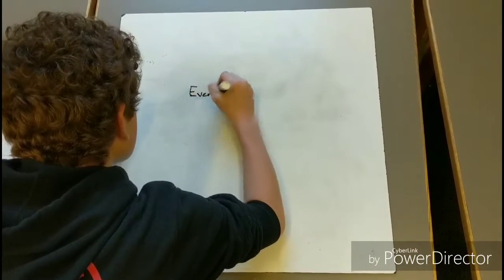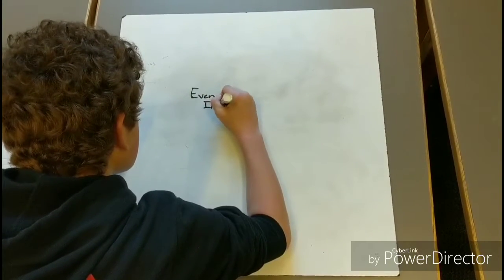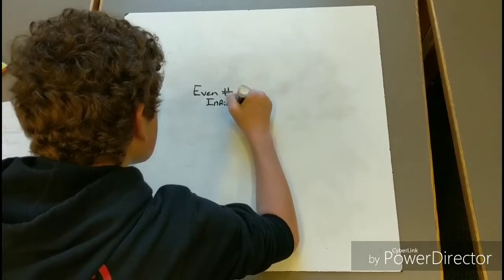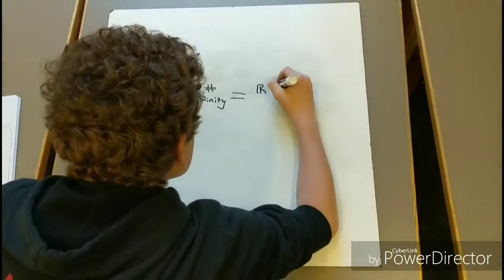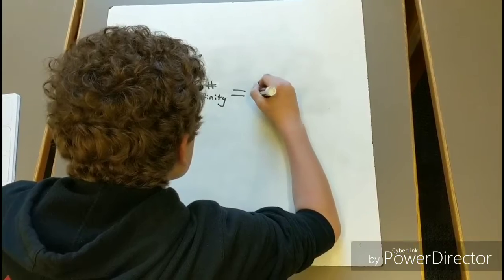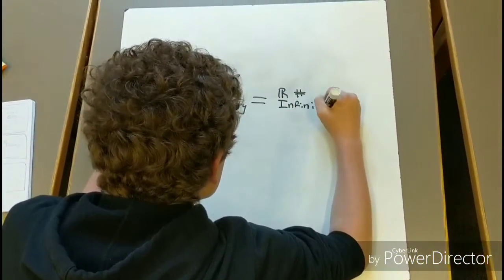Infinity introduces many new and interesting ideas, such as the concept that there are the same amount of even numbers as there are whole numbers. This is true because there are an infinite number of real numbers, and since even numbers make up a part of all real numbers, they also go to infinity.